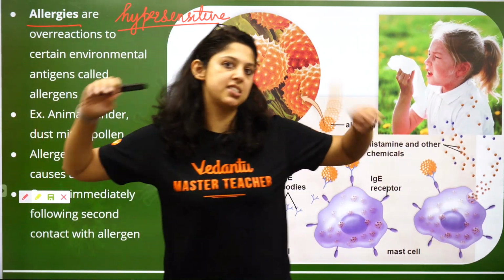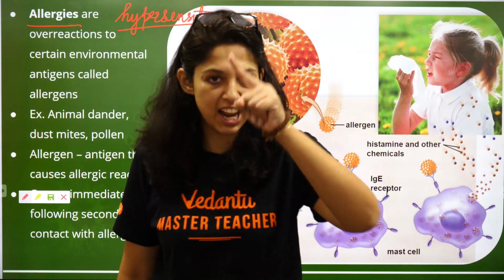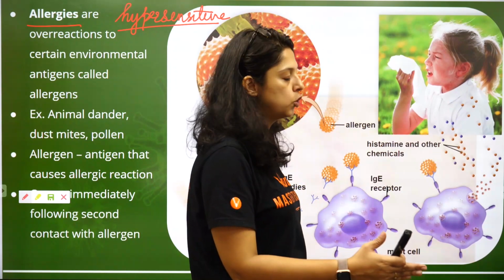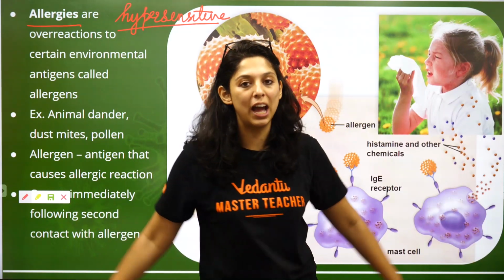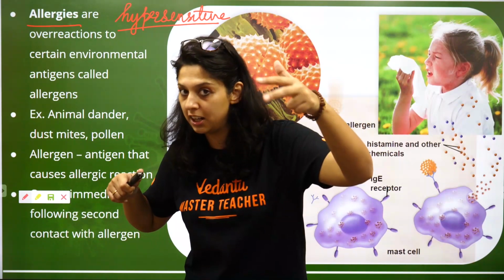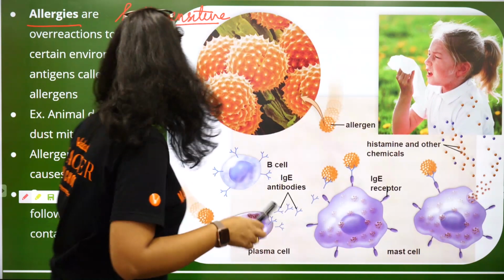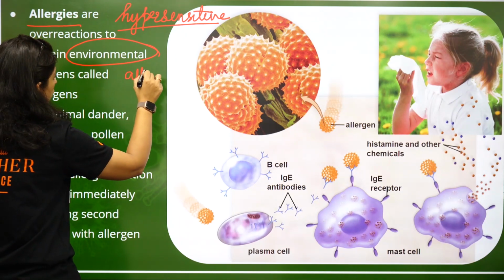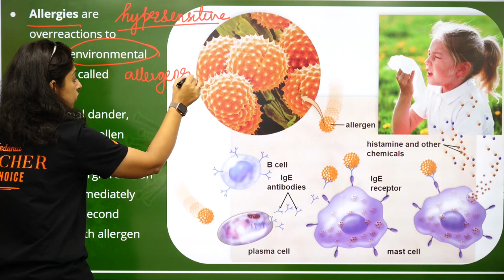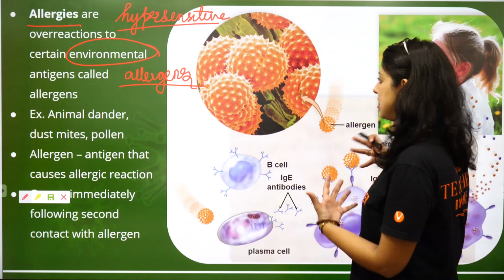Many people are not affected by dust or dirt, or by dust and dog hair. But the next person, the moment the person goes into dust, the moment the person gets exposed to a dog, so these people are hypersensitive, and allergy in medical sciences is referred to as a hypersensitive reaction. There are some allergens in the environment against which our body becomes overtly sensitive, which is known as a hypersensitive reaction.